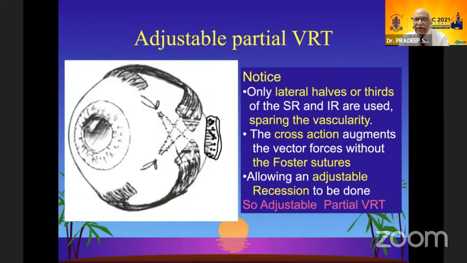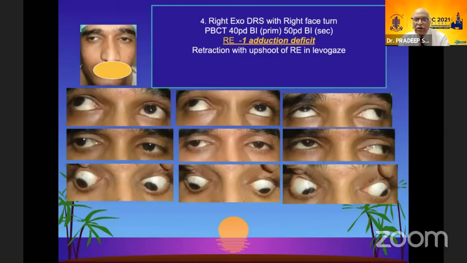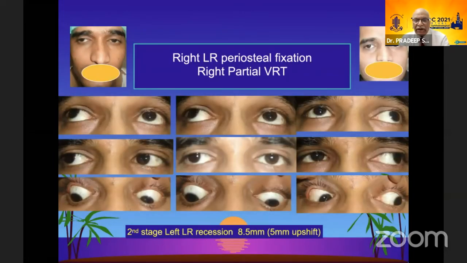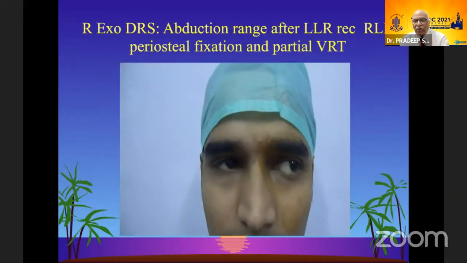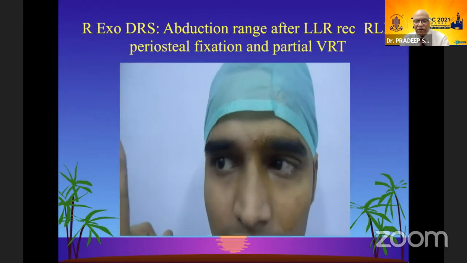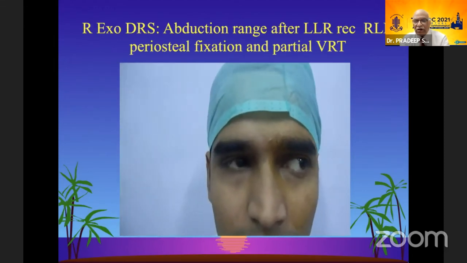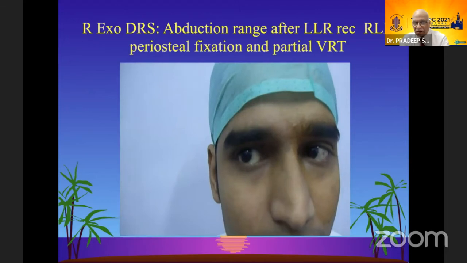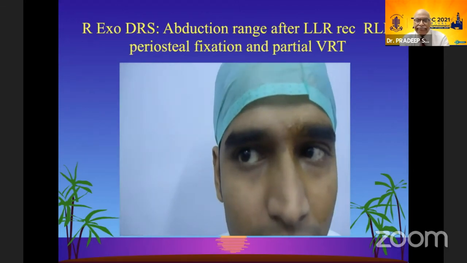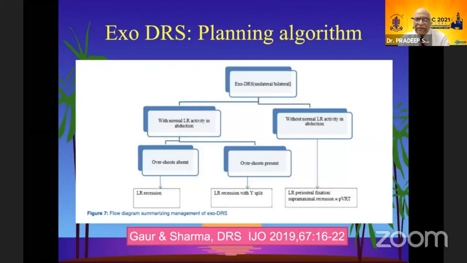Adjustable partial VRT can be done to give more controlled abduction improvement, and this video shows you how much improvement can be there in the right eye which was involved. The abduction is restored in spite of the periosteal fixation of the LR. This is a planning algorithm for exo-DRS cases, which again you can find in IJO.